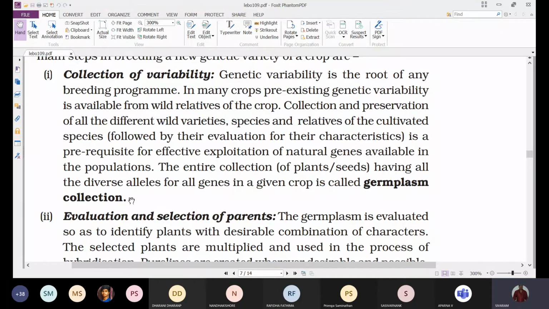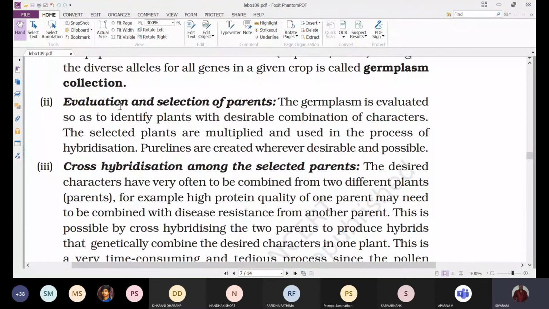Either we can collect the total plant, or we can collect the seeds or any other plant material that is used for propagation, and we can make use of it. That we call germplasm collection. Usually we collect the seeds and preserve them in the germplasm collection of different plant varieties. After germplasm collection, it is followed by the evaluation and selection of parents.